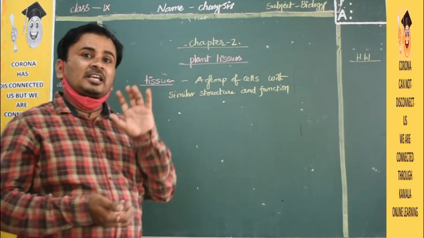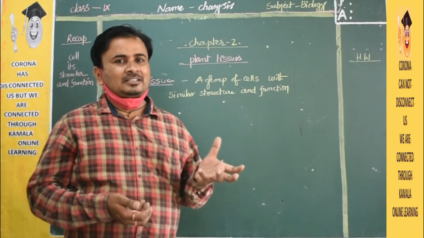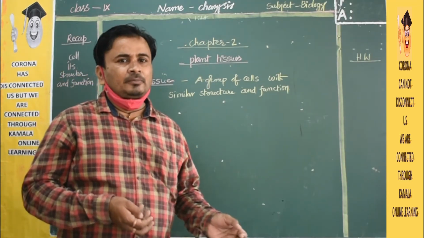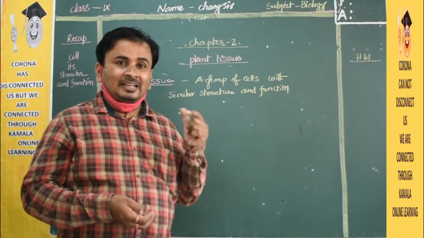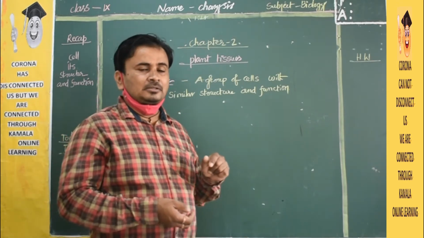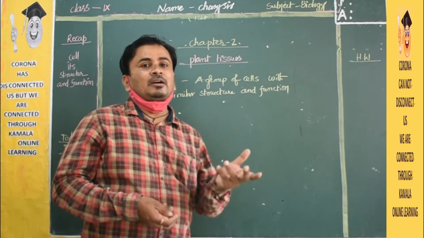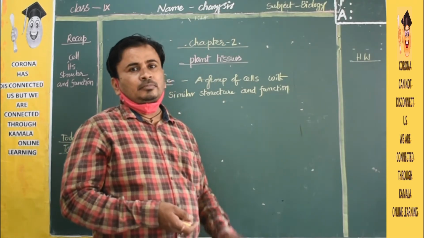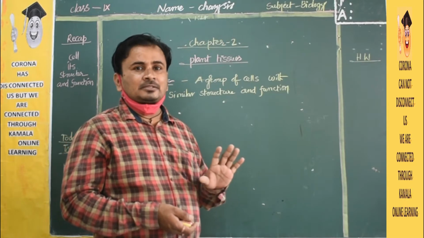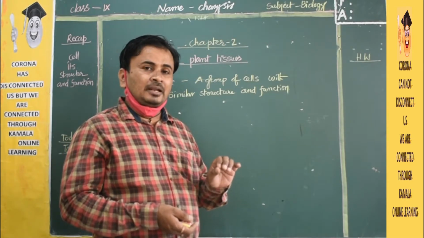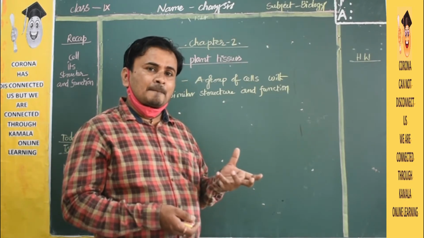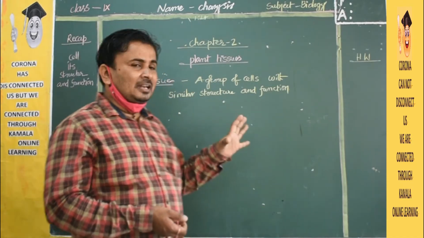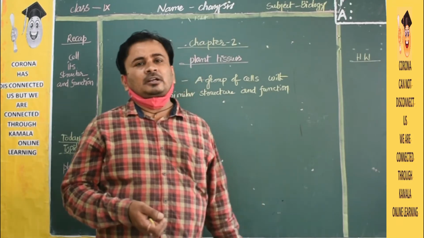Already I told you, what does a cell contain? Plasma membrane will be there. In animals, there is a plasma membrane; in plants, a plasma membrane and cell wall will be there. So we already said that a cell is present in each organism.